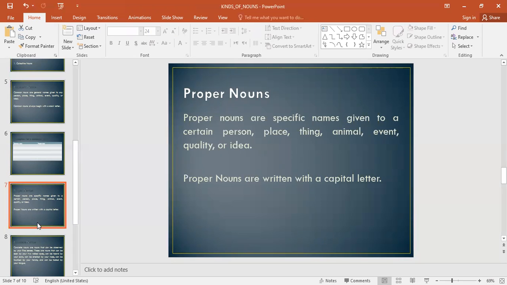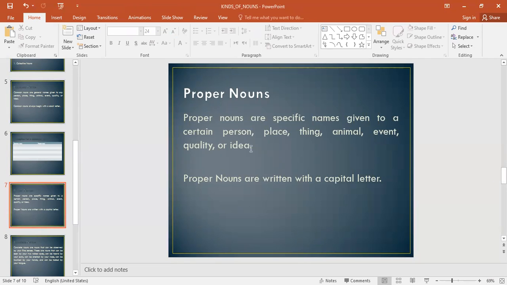Boy does not need to be capitalized in a sentence. However, if I change boy to the word John, now John is a specific name. It is referring to a certain individual, and it is capitalized because names of people are capitalized in grammar.